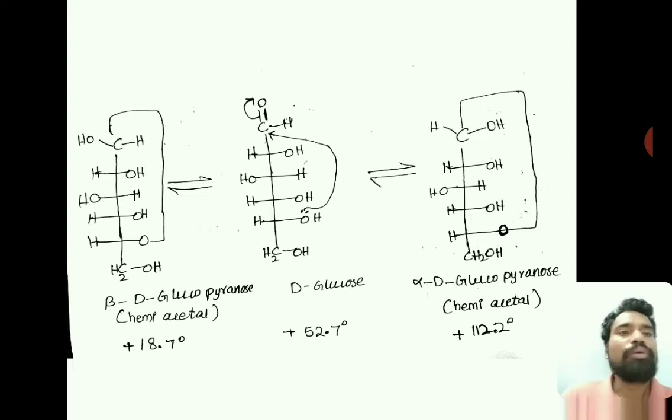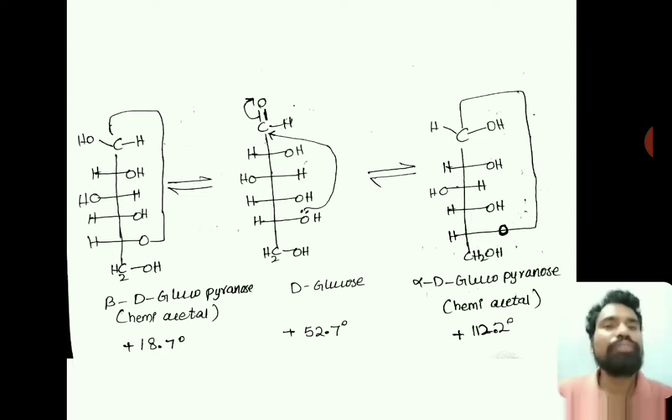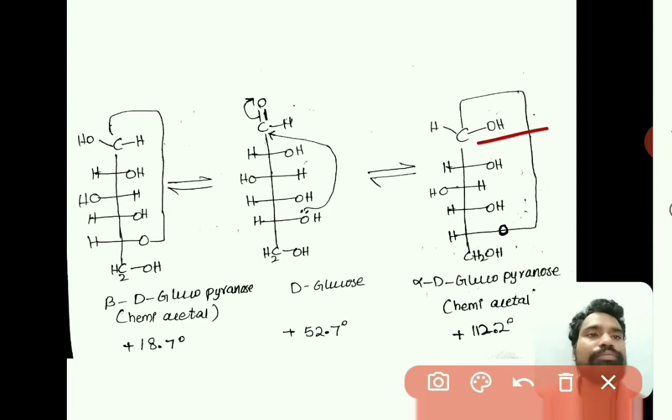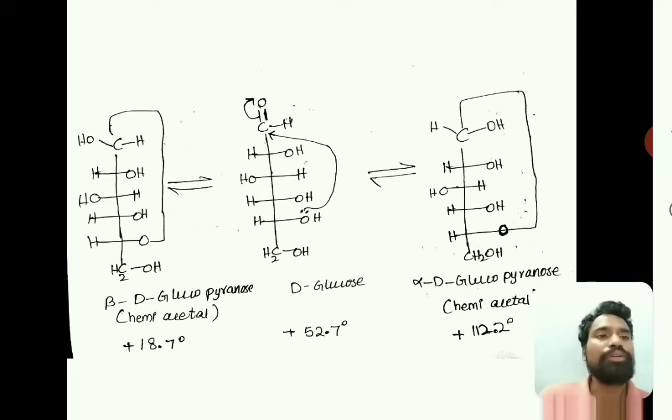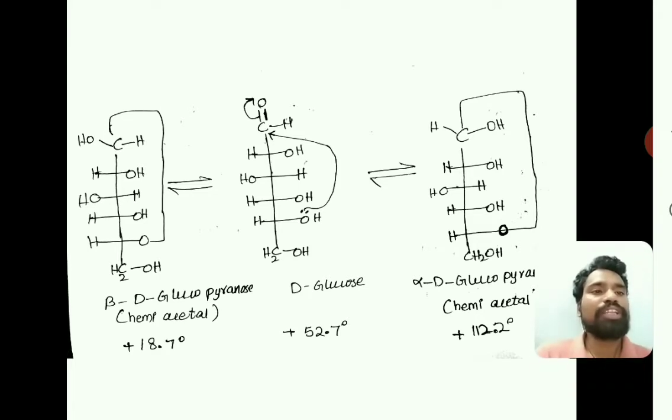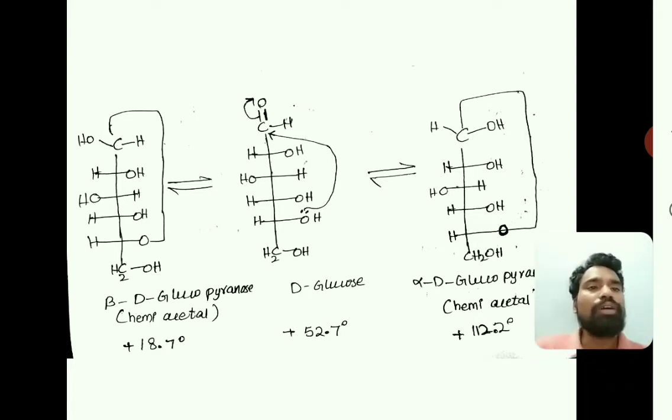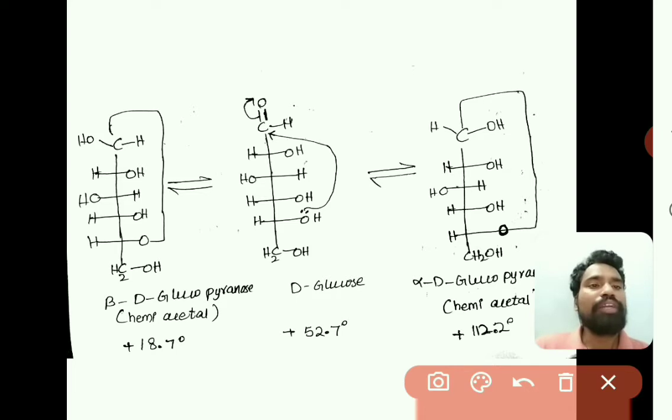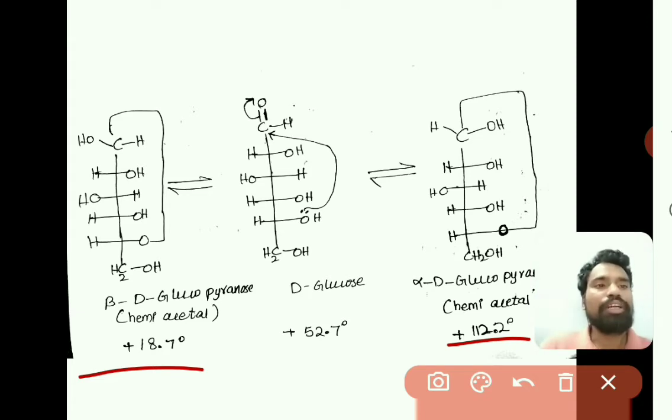One is alpha D-glucopyranose if the OH group is at the right side, right. If the OH group is at the left side, that is beta D-glucopyranose. So these two are the cyclic structures of glucose which can exhibit different specific rotations and which differ at the C1 carbon. Their configuration differs at the C1 carbon.